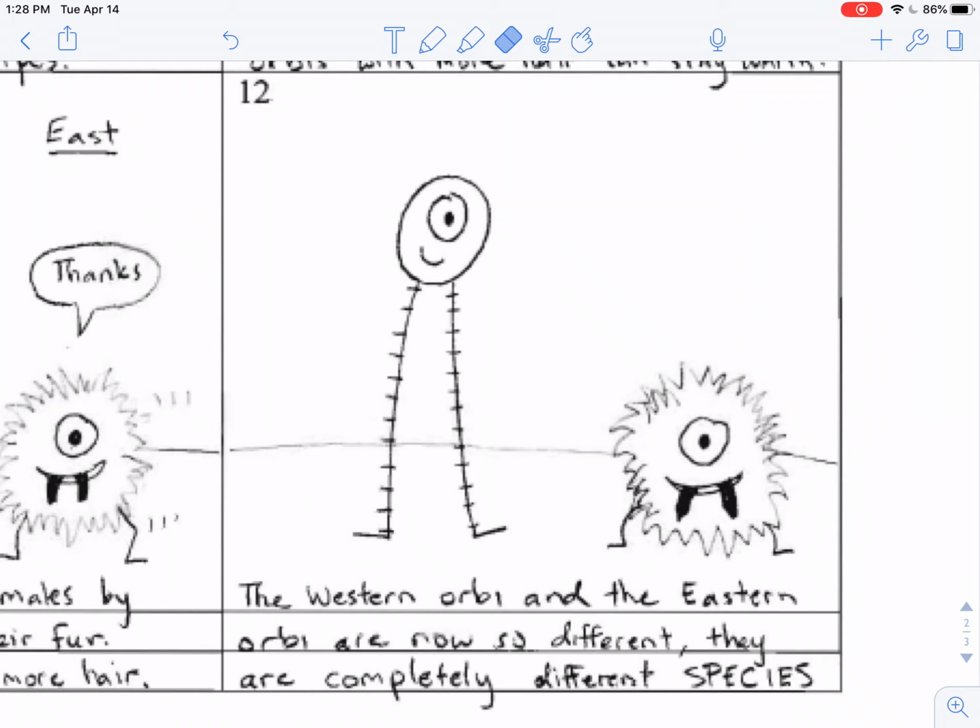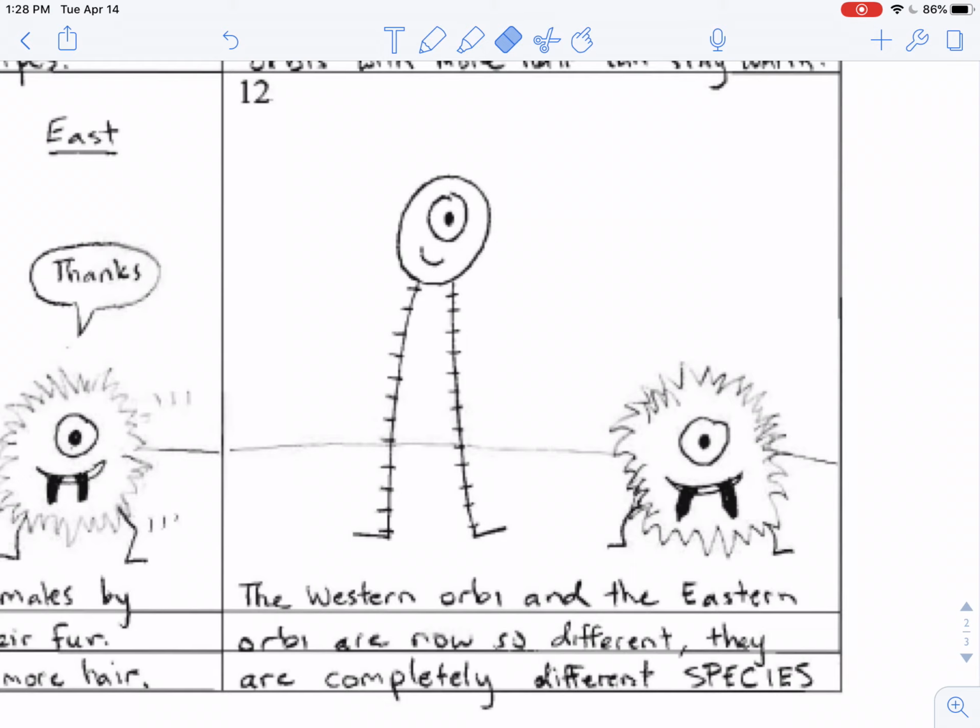Look back at picture number 1. They used to be all very similar to each other, but because they were separated and because they experienced a change in their genes over time, we see very different Orbies now. Imagine these Orbies living together. Perhaps the river goes away, and now the Orbies can go back and forth.